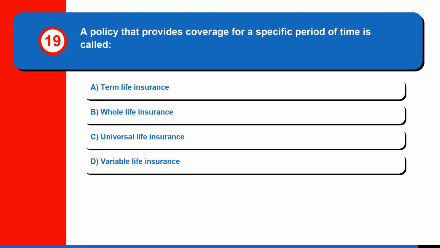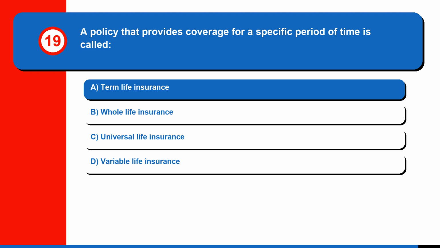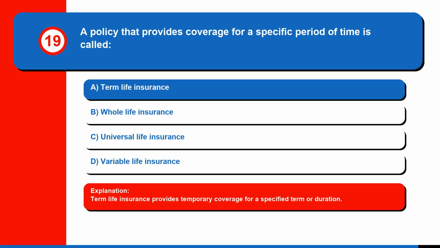Question 19. A policy that provides coverage for a specific period of time is called A. Term life insurance. B. Whole life insurance. C. Universal life insurance. Or D. Variable life insurance. The correct answer is A. Term life insurance. Term life insurance provides temporary coverage for a specified term or duration.